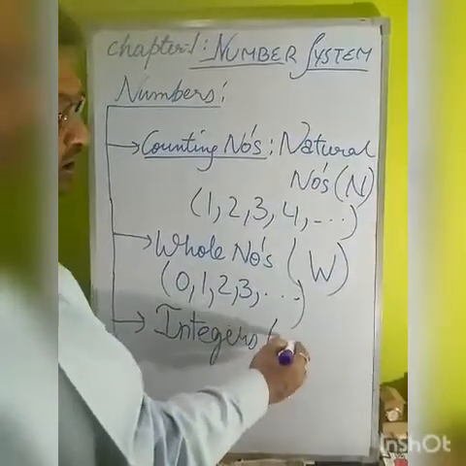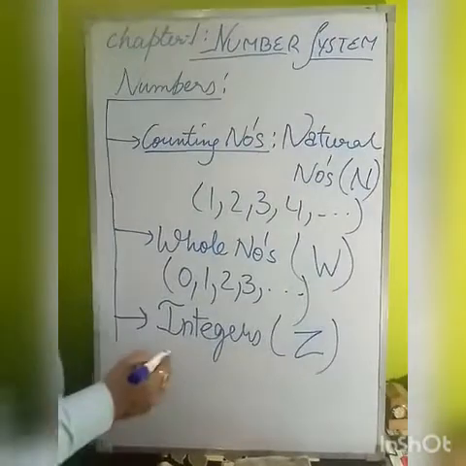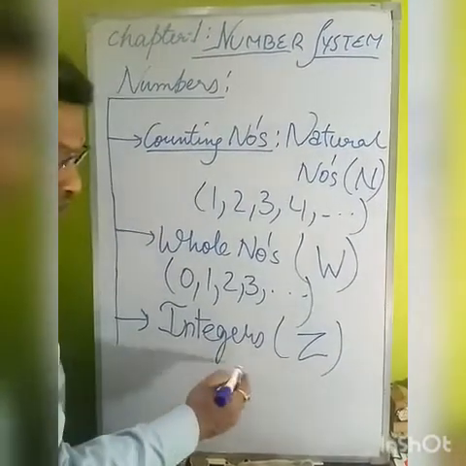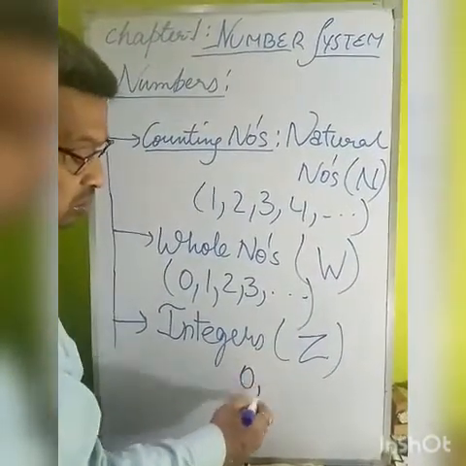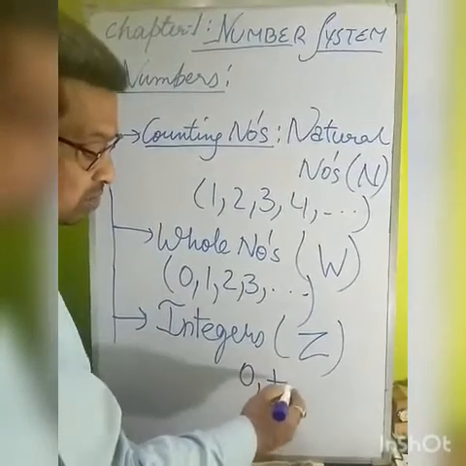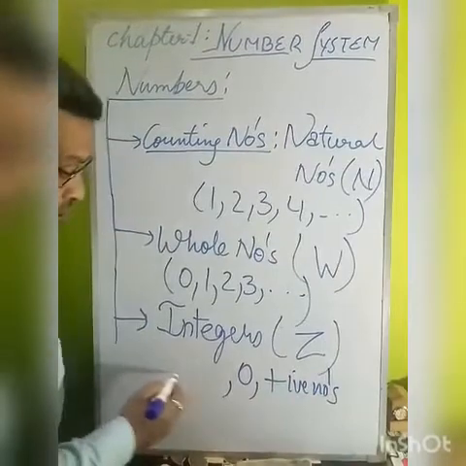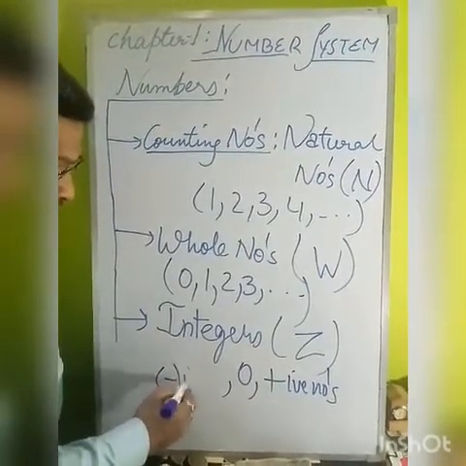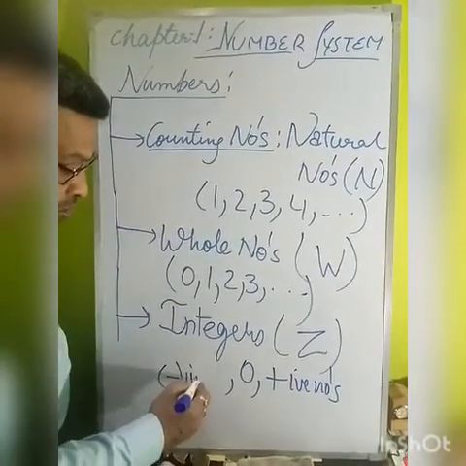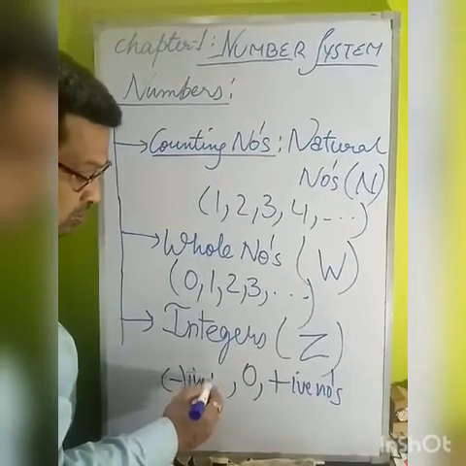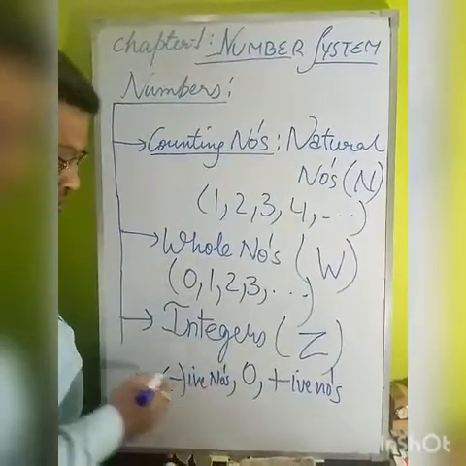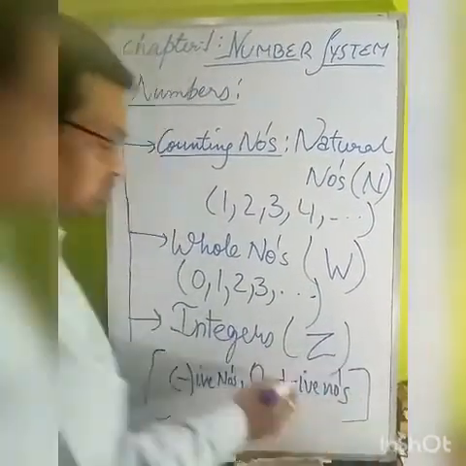Integers are represented by capital Z: all positive numbers, 0, and all negative numbers. These all are called integers.